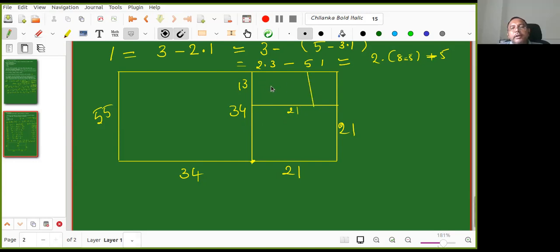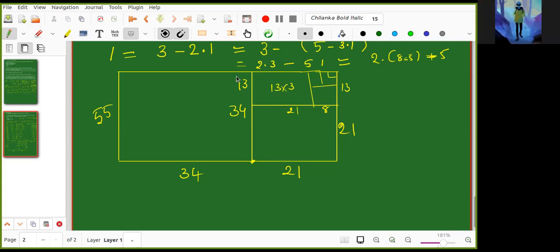So this is a 13 by 13 square. Anyhow, now what is this remaining part? This is 8 and this is 13. So here I'll put 8 by 8. I keep on doing this, and finally the rectangle is filled with squares.